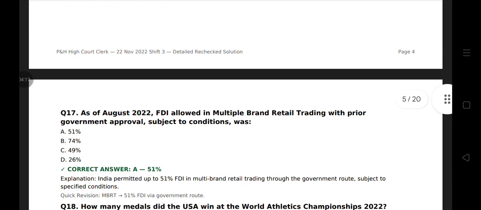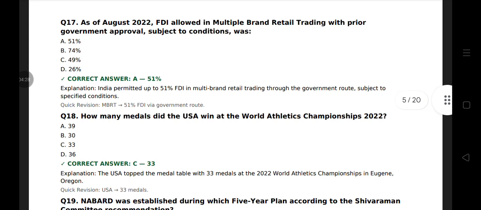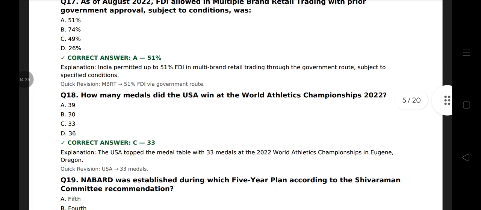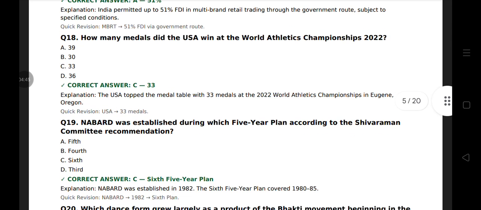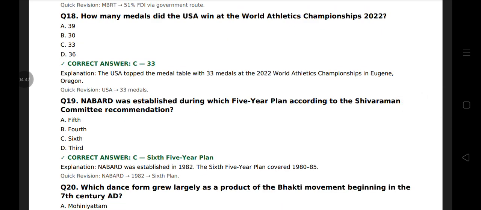Question 17. As of August 2022, FDI allowed in multi brand retail trading with prior government approval subject to conditions was 51%. Question 18. How many medals did the USA win at the World Athletics Championships 2022? That is 33 medals. USA topped the medal table with 33 medals at the 2022 World Athletics Championships in Eugene, Oregon.